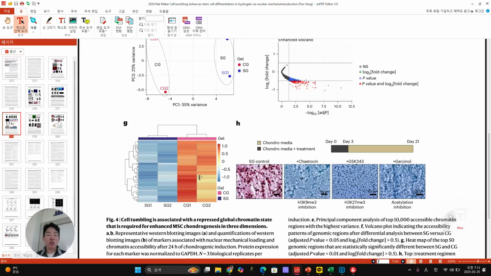Then they look at the nuclear tension. I'm not sure you guys are so familiar with nuclear tension. So in the 2020 Science paper, the first report, the nucleus itself can sense tension. The mechanism is that when the nucleus is stretched like this, PLA2 is activated, and then this ARA, arachidonic acid, is released from the nucleus, and this ARA can enhance the cortical actomyosin contractility. That is the very well-known phenomenon from 2020.